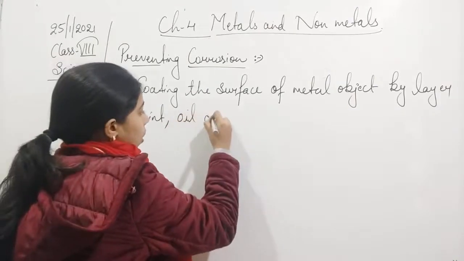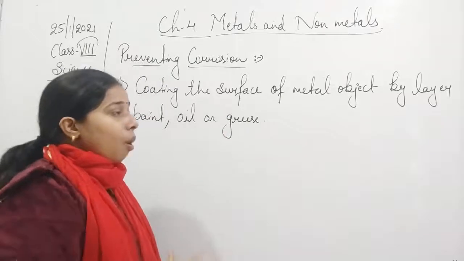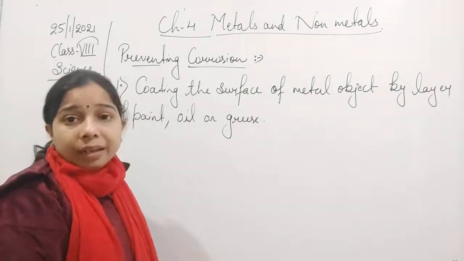So oil or grease. If we make a layer of grease or paint it, what happens?